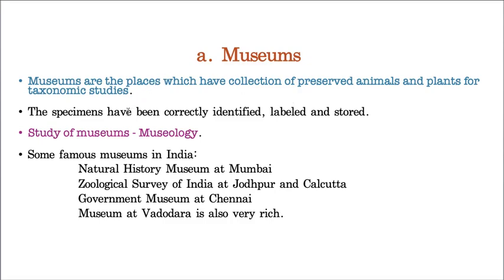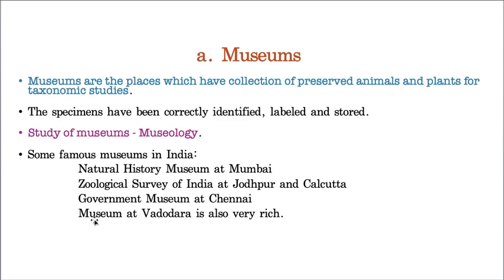Now, studying about museums is called museology. Of course it's not that important, but still it is a part of the information I'm giving you. Let us take some famous museums of taxonomy in India: the Natural History Museum at Mumbai, the Geological Survey of India at Jodhpur and Kolkata, and the Government Museum at Chennai.